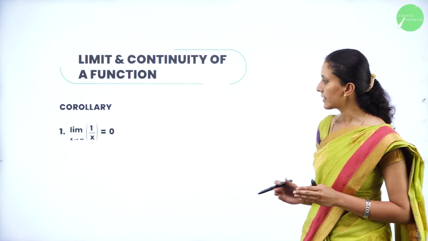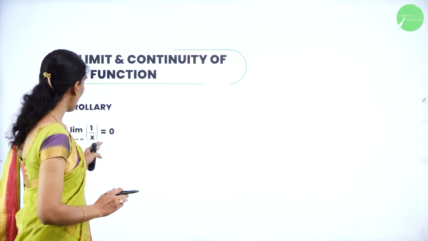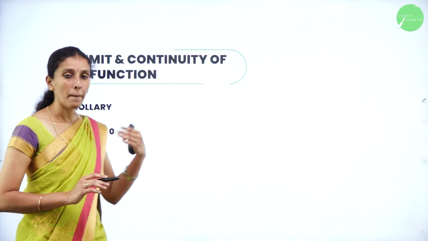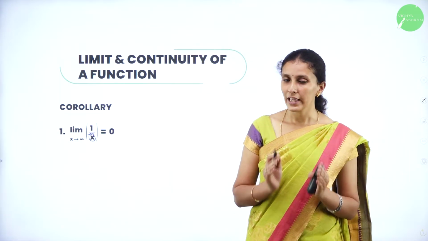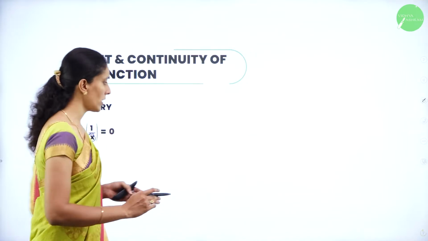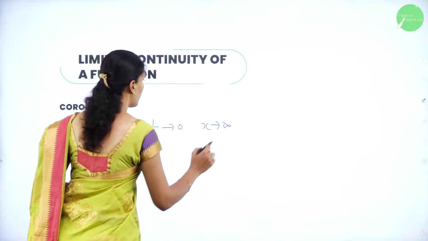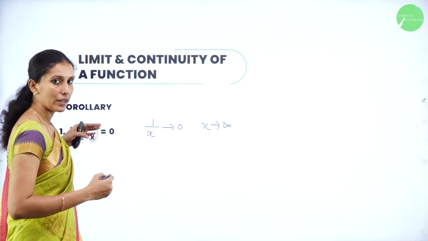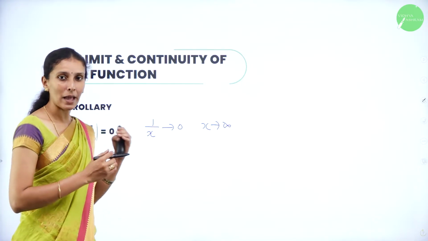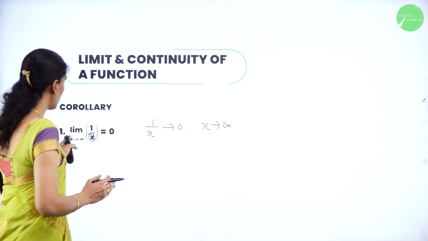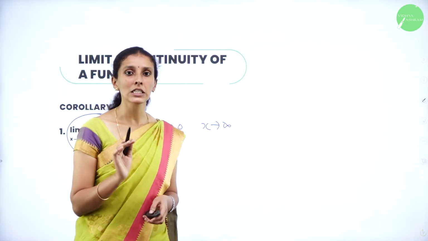So the corollary here is given, the limit of 1 by x as x tends to infinity becomes 0. I said the value of x can be made greater and greater so that 1 by x will become smaller. So in that case, 1 by x tends to 0 as x approaches infinity. If you put values of x more than 1, that is 2, 3, 4, 100, 2000, 5000, 10,000, the value of 1 by x approximately reaches 0. So therefore, we can conclude the limit of 1 by x as x tends to infinity is 0.